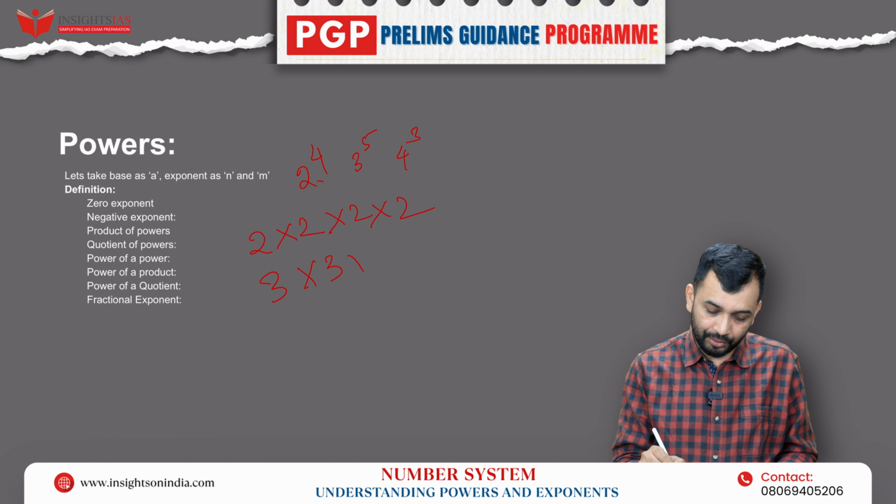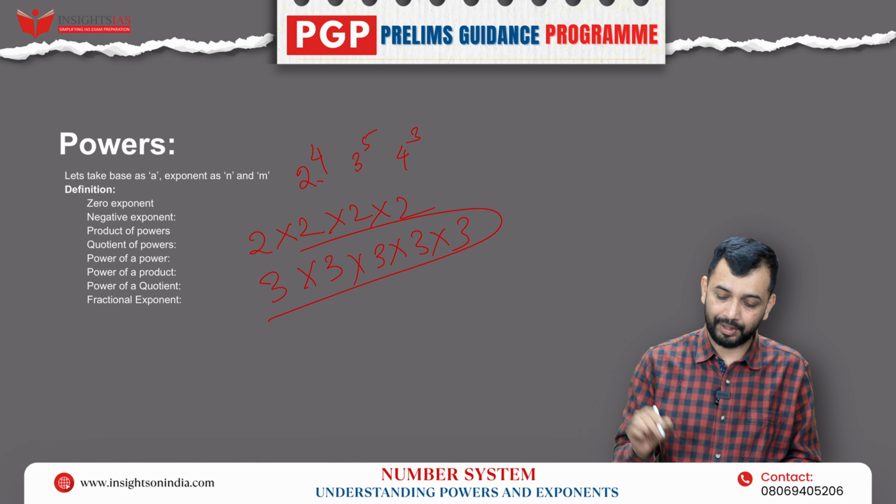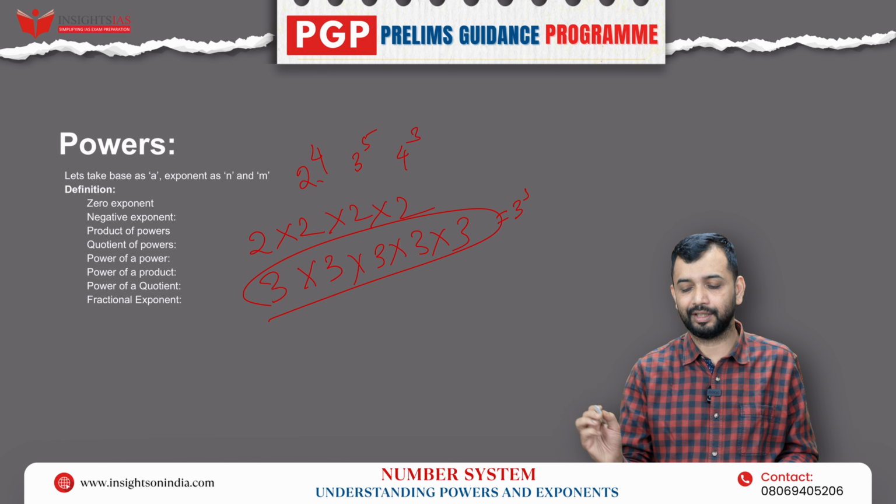3 into 3 into 3 into 3 into 3. That is, I am multiplying 3 with itself. How many times? 5 times. So it will consume a lot of space. So what will I do? As a shortcut, I will write 3 to the power of 5.